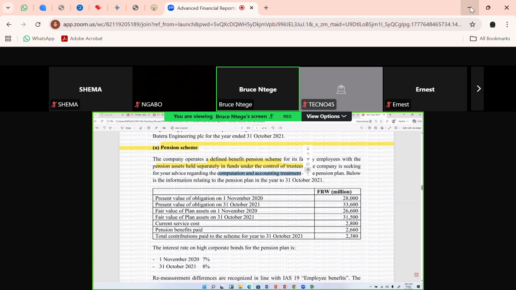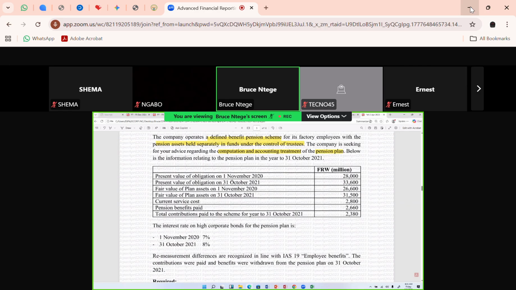So, computing and recognizing. The company has come to you, you're the expert. It's asking you to help them with the computation and the accounting treatment of the pension scheme, the pension plan. Below is the information relating to this pension scheme in the year ended 31st October 2021.